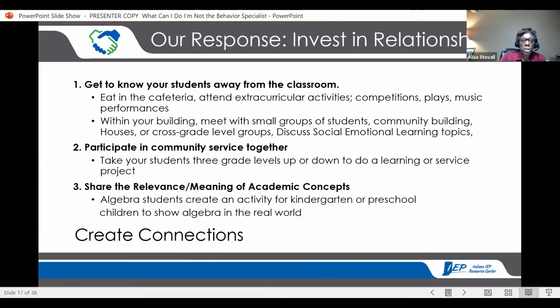Okay. Share the relevance of academic content and concepts. Create connections between students and other students, between students and teachers, and even between teachers, teacher to teacher. Okay, create connections.